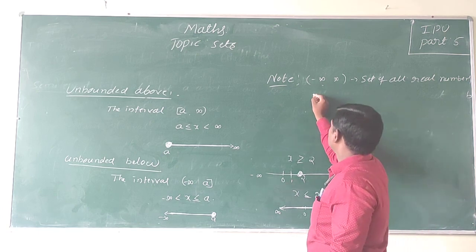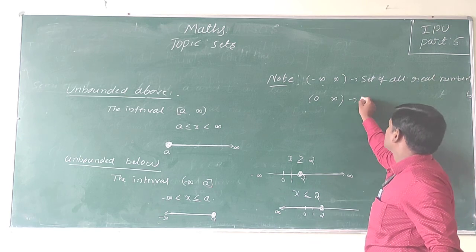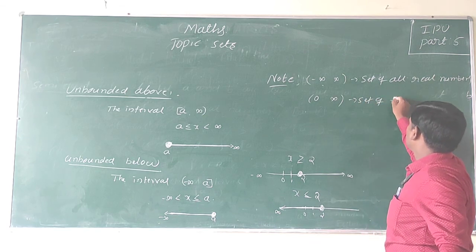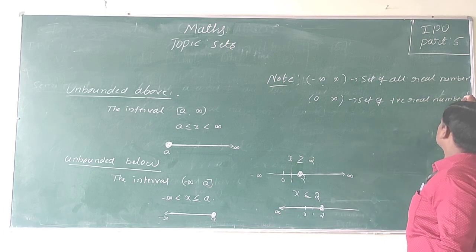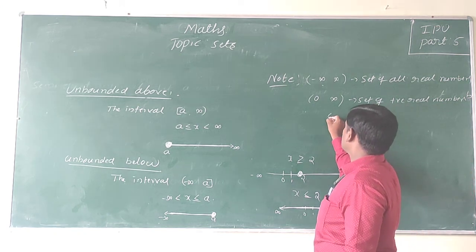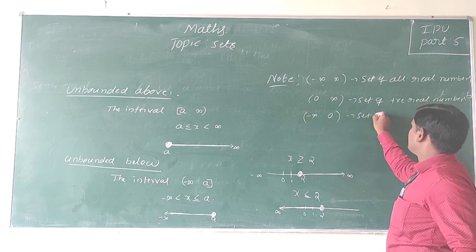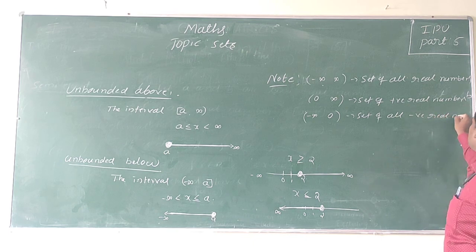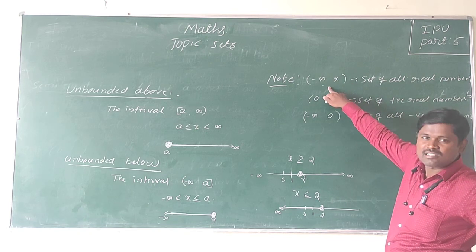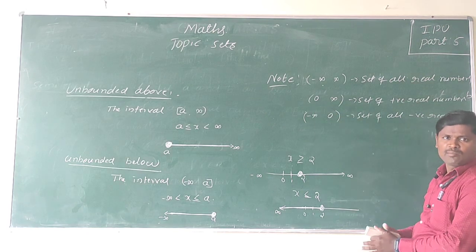Suppose I am taking 0 to infinity. That is the set of all positive real numbers. Suppose I am taking 0 to minus infinity. So this is the set of all negative real numbers. So these are also intervals. This interval is nothing but the set of all real numbers. And this is the set of all positive real numbers.